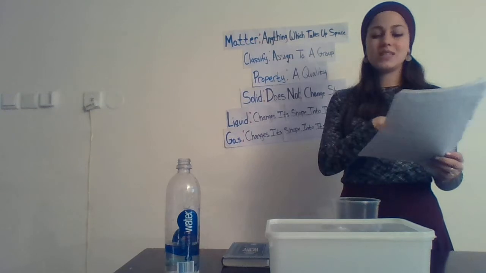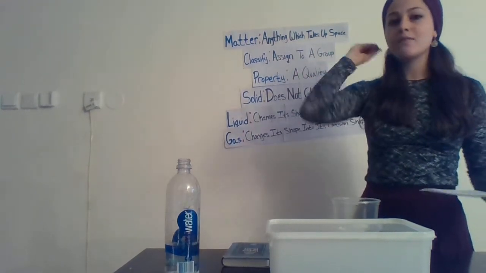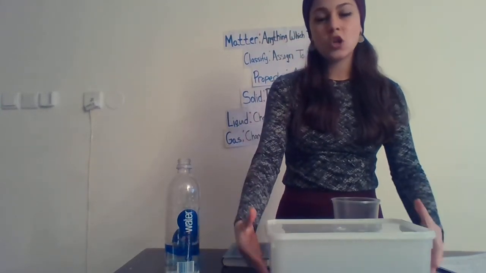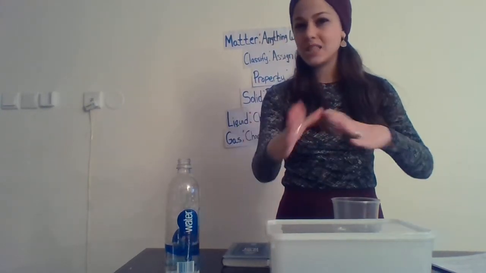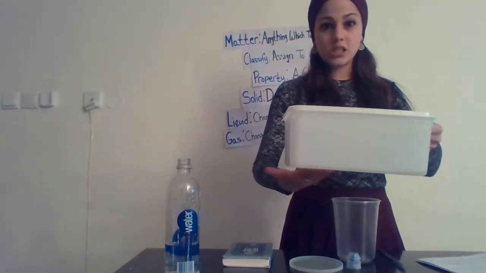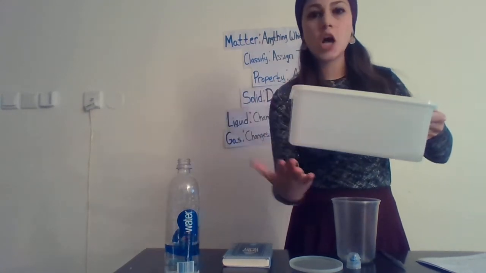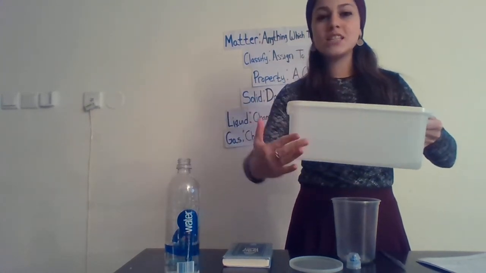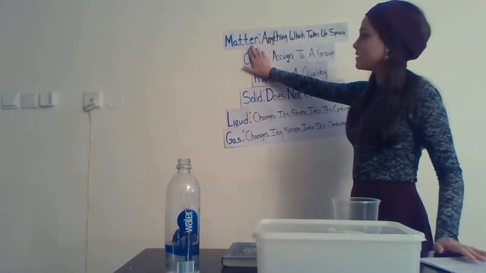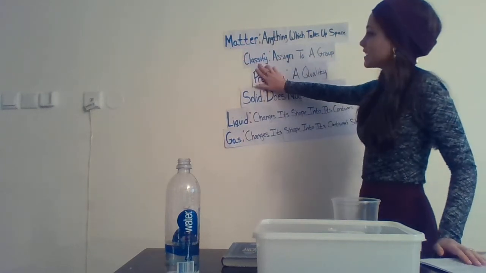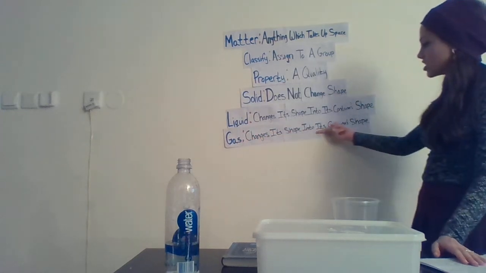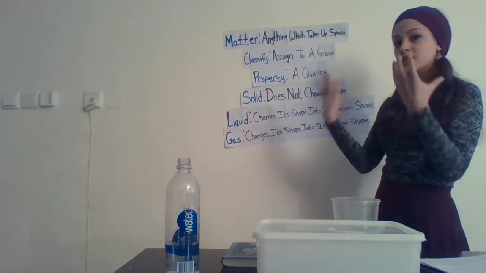Now, the next thing, let's do the steam from the pot. We're talking about the steam. If I would take steam and put it in a container, picture in your mind, would it take on the whole shape of the container? Does it change shape? What happens? Good. It changes shape into the container shape. However, it needs to take on the shape of the entire container. Therefore, we know that the steam, which is matter because it takes up space, gets classified into a gas state of matter based on its property because it changes shape into its container shape. However, it does so fully.